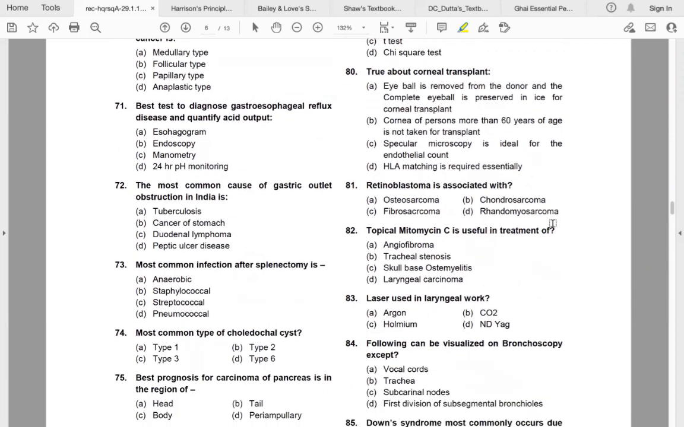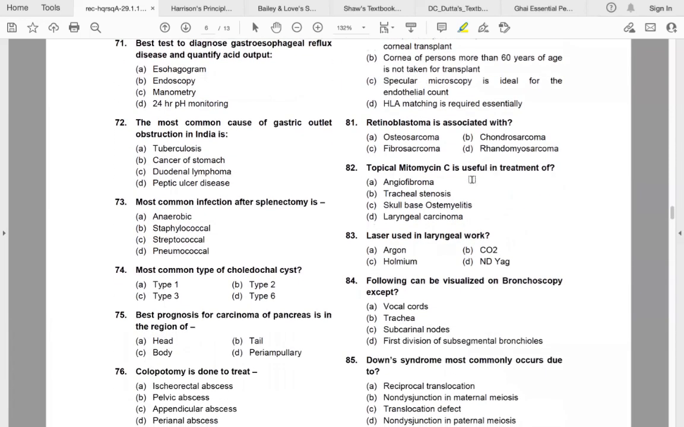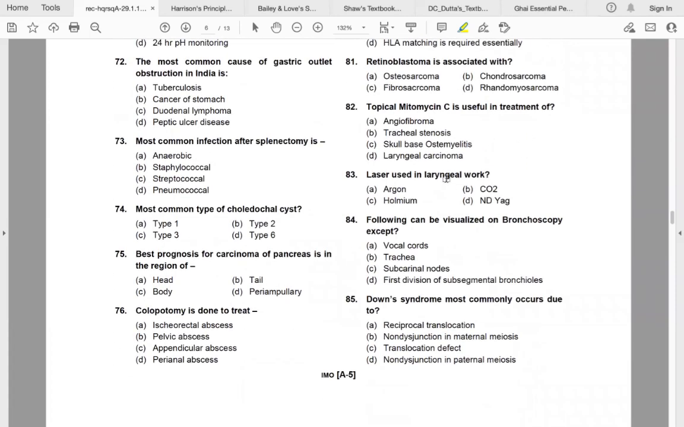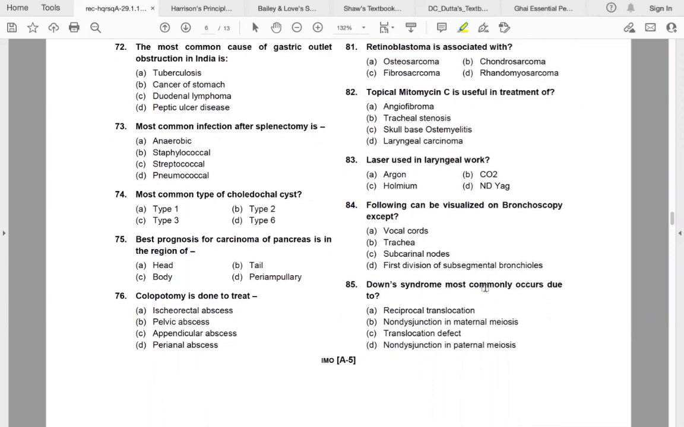Retinoblastoma is associated with osteosarcoma. Topical mitomycin C is useful in the treatment of tracheal stenosis. Laser used in laryngeal work is carbon dioxide laser. Following can be visualized on bronchoscopy except subcarinal nodes. Down syndrome most commonly occurs due to non-disjunction in maternal meiosis.